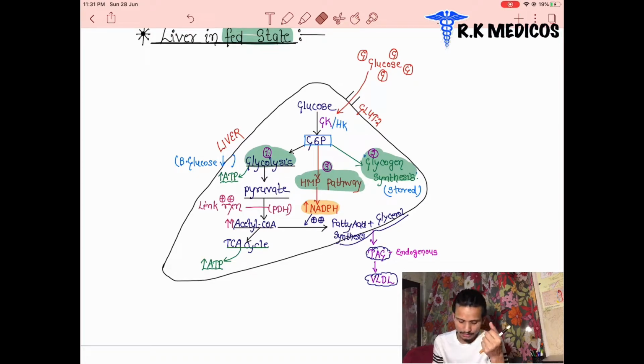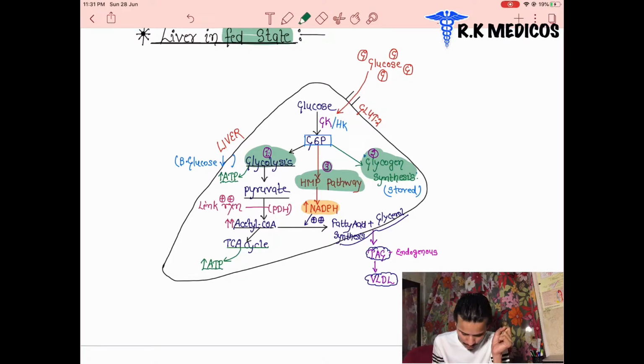That is glycogen synthesis. The next one is glycolysis. Glycolysis is for an instant source of energy, and there is activation of glycolysis. We will discuss later in detail what glycolysis is and how the pathway works. We are taking an overview of everything here.